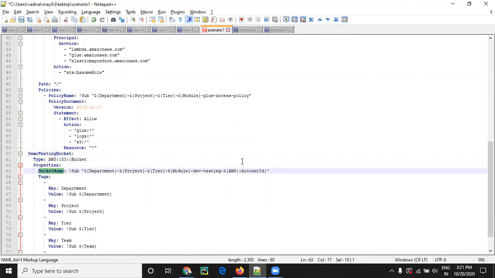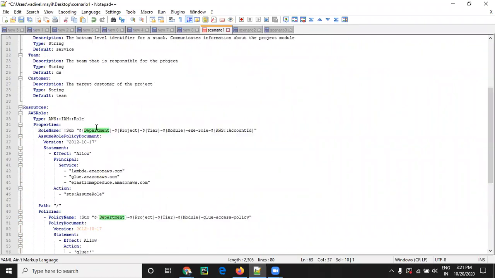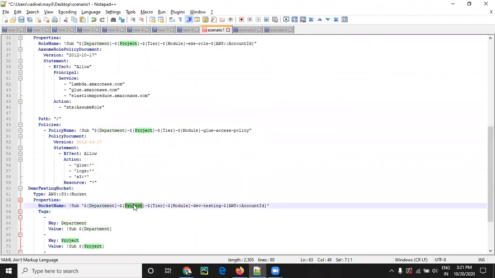In the properties I mentioned the bucket name. Instead of hard coding, I gave Sub values. If you see the department value I gave here, DE. Then the project. If you give it like this, the value will be passed through the parameters. Project, tier 1, the module. This is a hard coded value which I gave. The account ID will be taken from the AWS account.